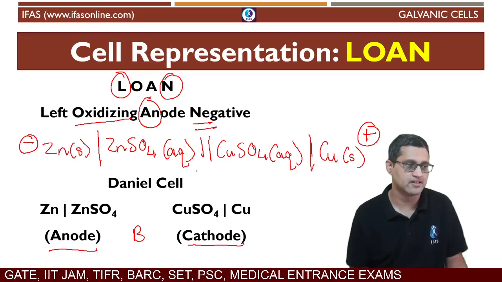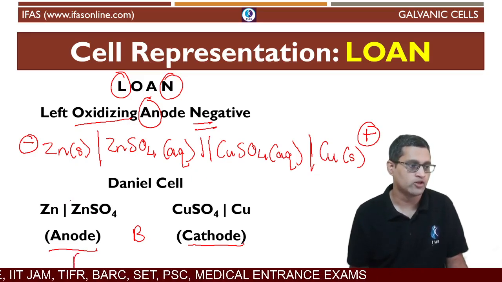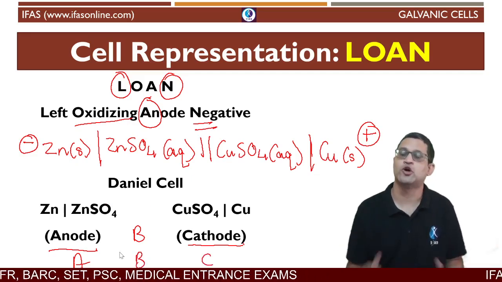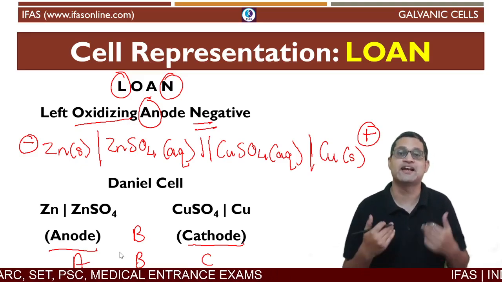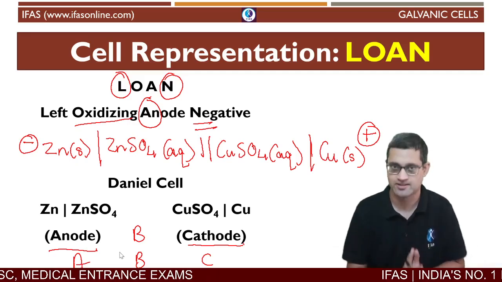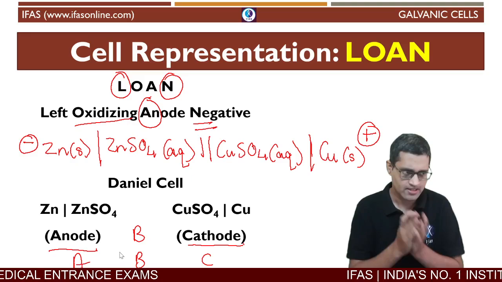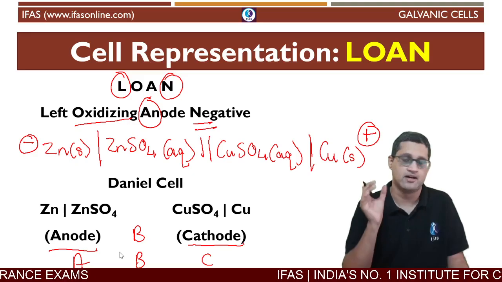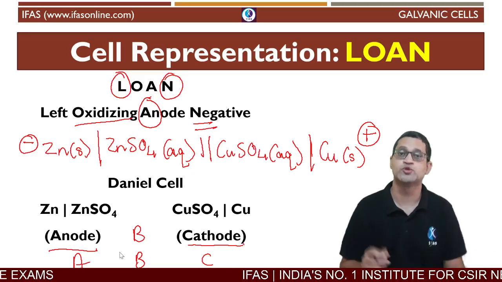So this is the ABC of an electrochemical cell. ABC means anode, bridge, and cathode. All right. So this is how you can remember how to represent an electrochemical cell, using LONE.